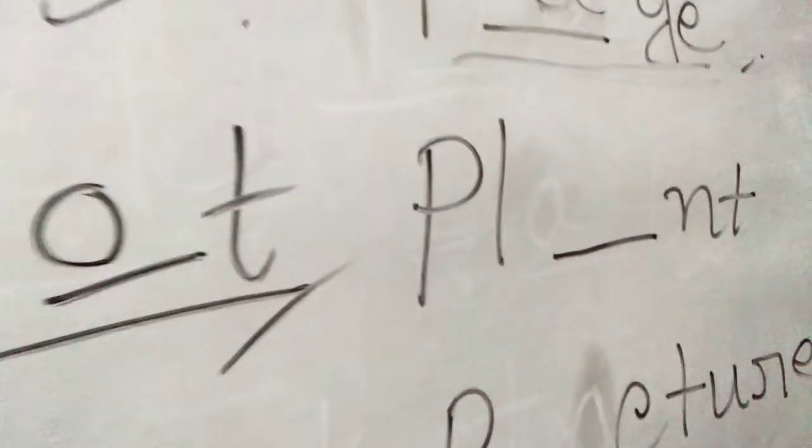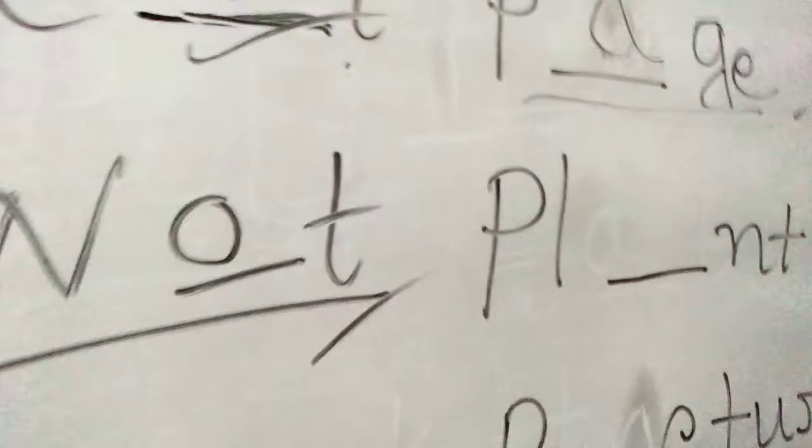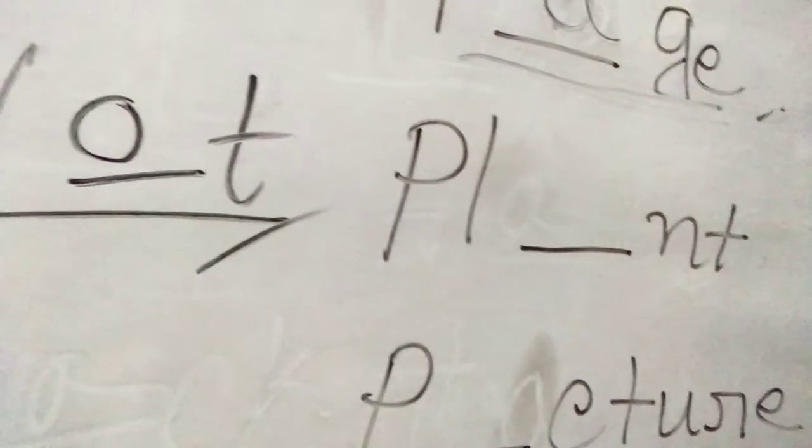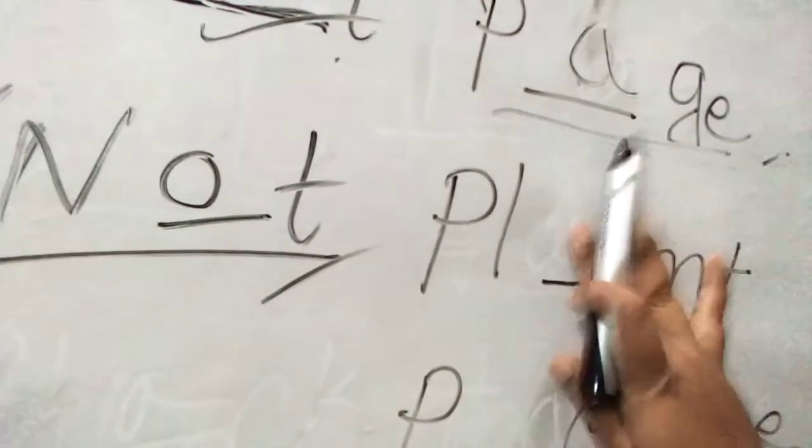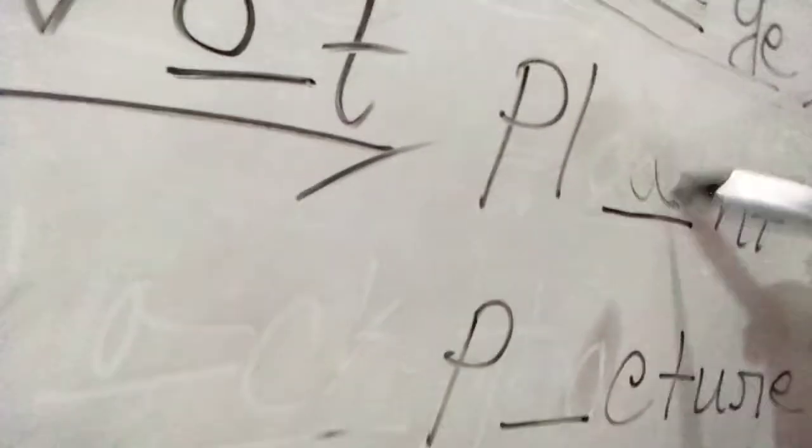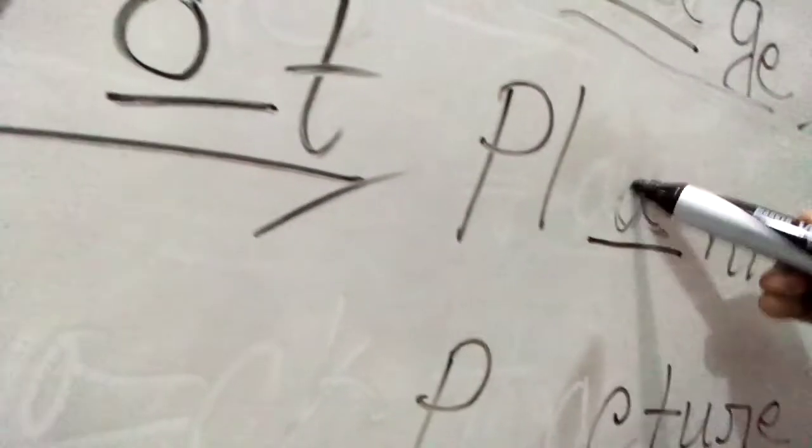Now coming to the next one, P-L-dash-N-T. If I put I, it's "plint". No, it can't be possible. If I put U, it's "plunt", but yes, it pronounces similarly, but actually it's not a word. So with U we can never have any meaningful word. But if I put A, it becomes "plant". Plant means a very tiny kind of herb or the baby trees.